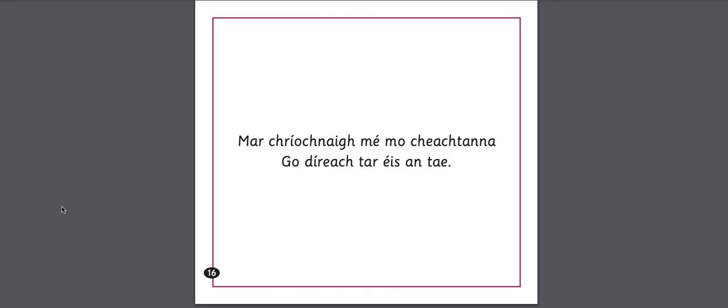Mar chríochnaigh mé mo cheachtanna go díreach tar éis an tae. Because I finished my lessons directly after the tea or after the dinner. So mar is as. People usually think of this as because, but it's really actually as. As chríochnaigh mé, as I finished, mo cheachtanna, my lessons, go díreach, directly. So díreach is direct, go díreach, directly. Tar éis, after, an tae, the tea or the dinner. And you can see chríochnaigh here has the séimhiú because it's the past form of the verb, so it'll always have séimhiú, chríochnaigh mé. It's not because of the word coming before it.